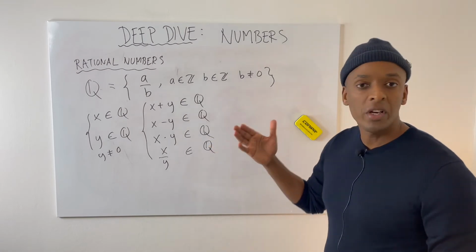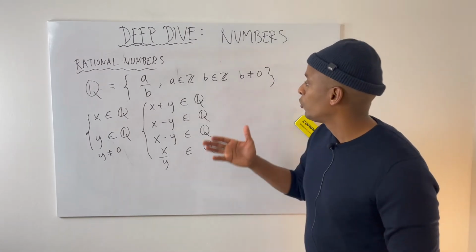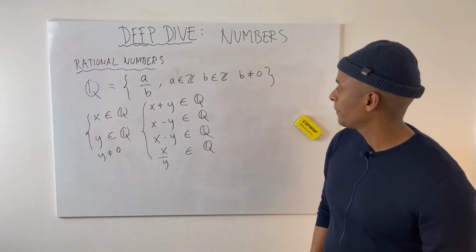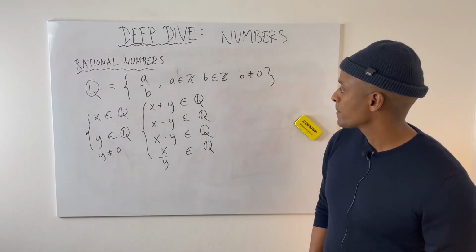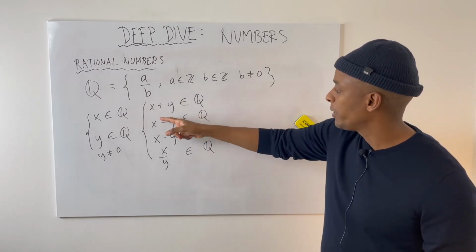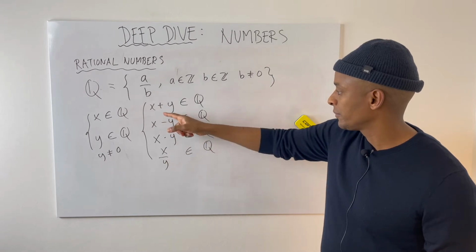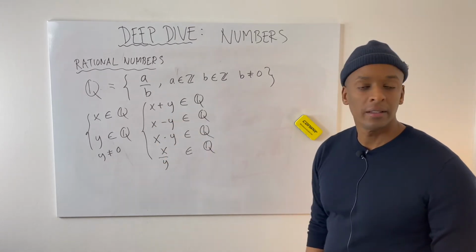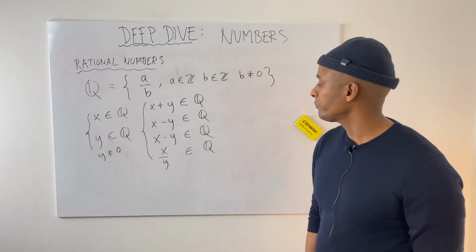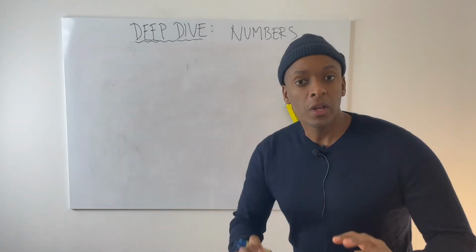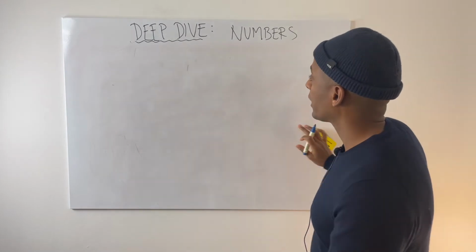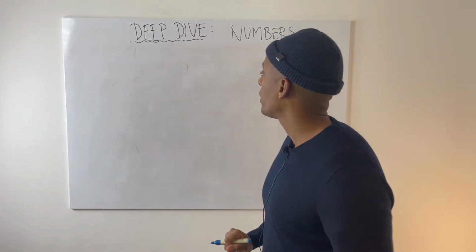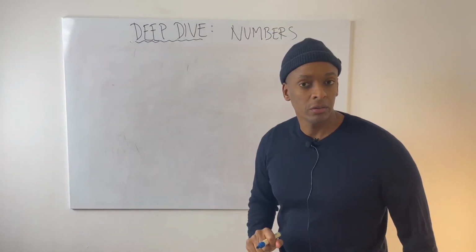So this is what the Greek mathematicians loved, to work with rational numbers, because we can deal with all the basic operators: addition, subtraction, multiplication and division. Okay? So now, finally, let's look at how we can determine whether a number is rational or not.